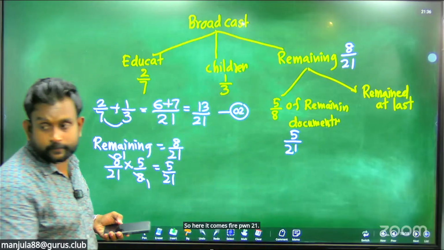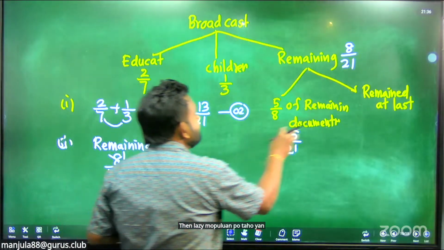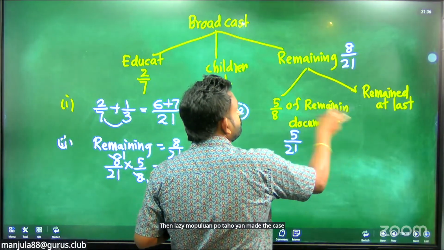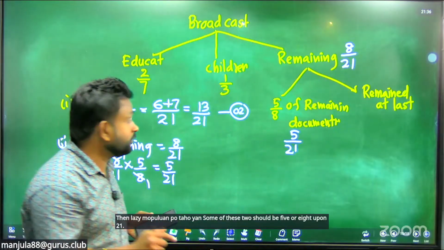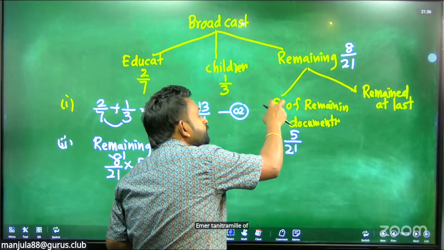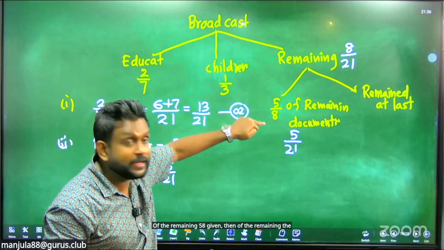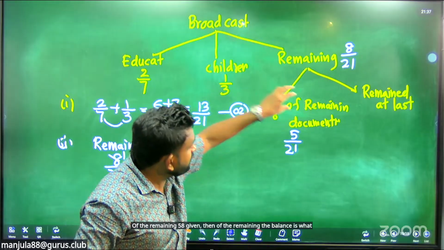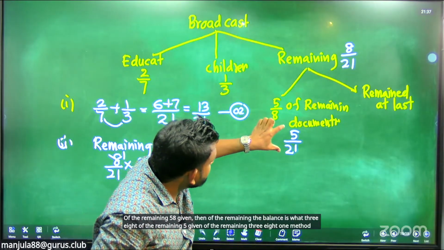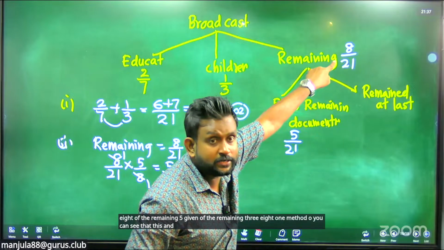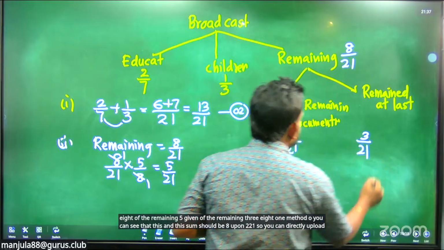Now, son, you can easily find it. The sum of these two should be 8 upon 21. Or the other method: of the remaining, 5/8 is given, then of the remaining the balance is 3/8. You can see that this and this sum should be 8 upon 21, so you can directly write 3 upon 21.